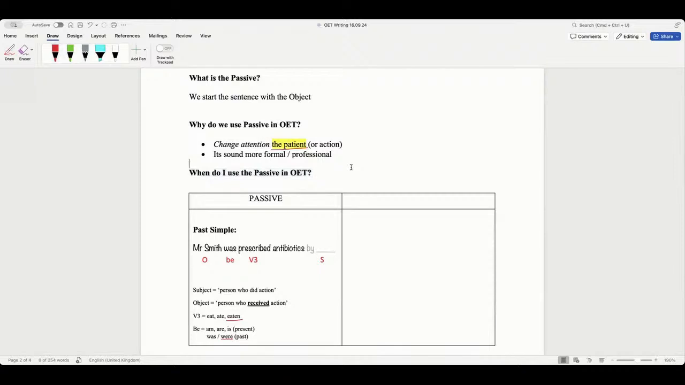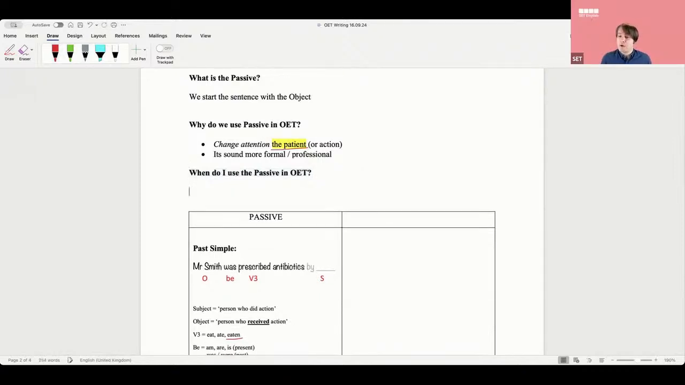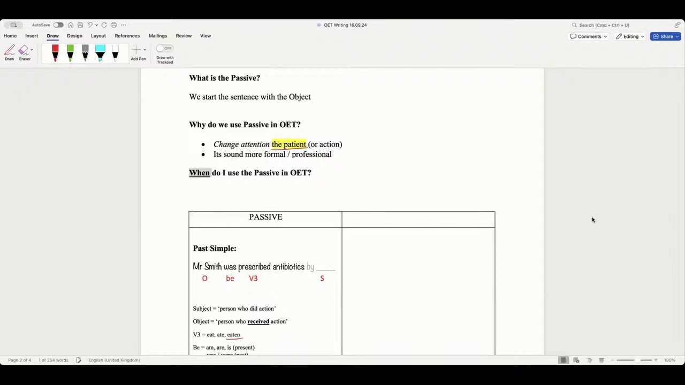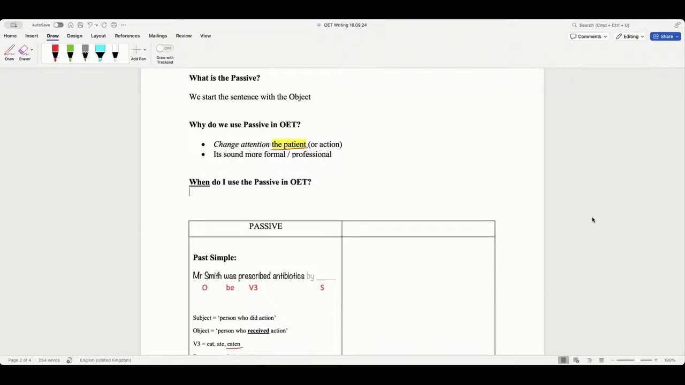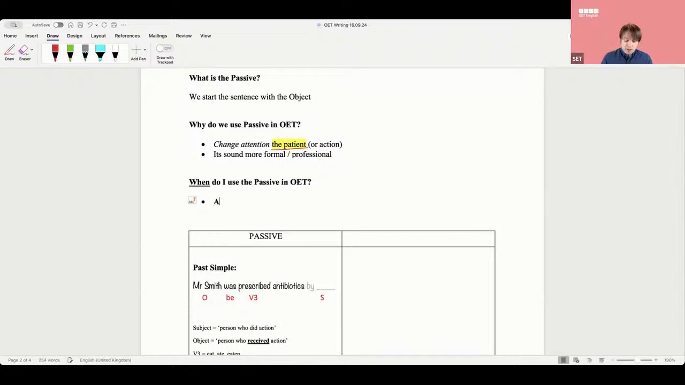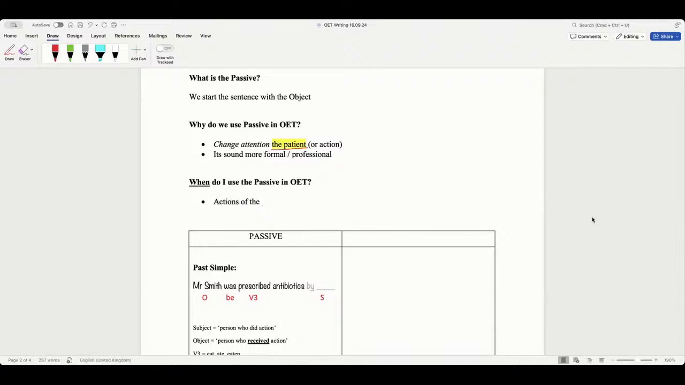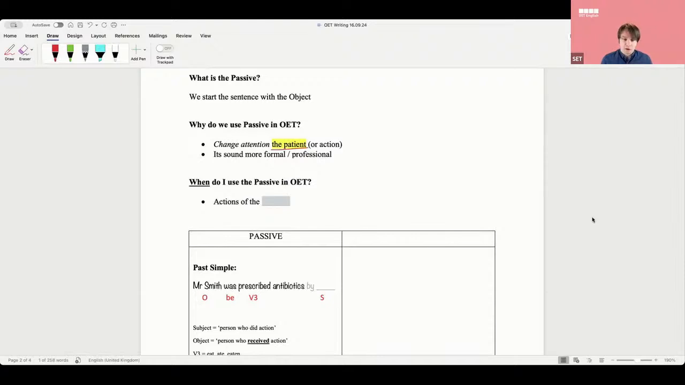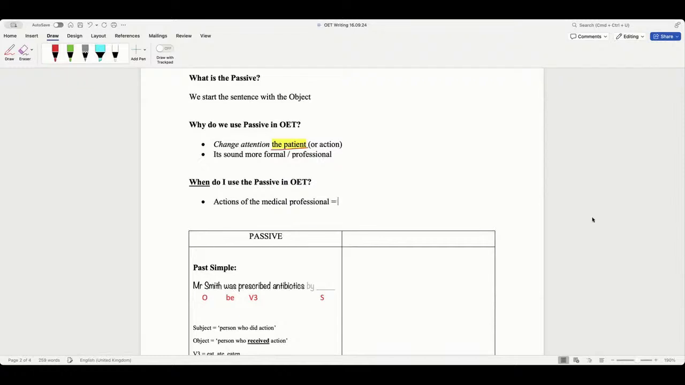So, guys, we use passive when... I'm going to ask Camelia, Anthony, Shara, if you know this. We use passive when we describe what is being done for the patient, isn't it? So we use passive for the actions of what? By the medical professionals. You guys should not talk about yourself, right? Action of the medical professional equals passive.